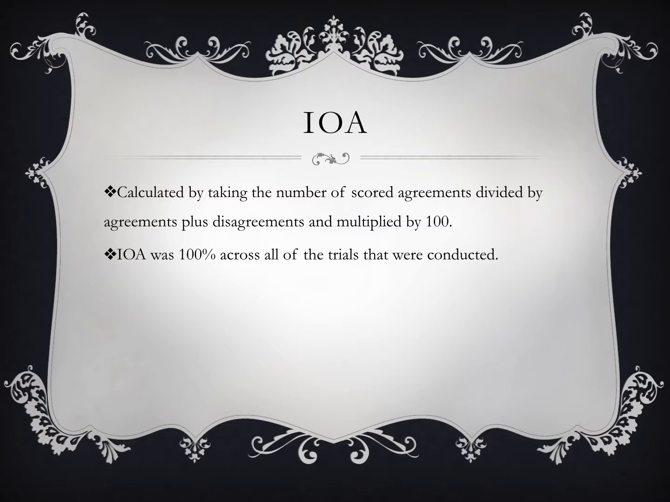IOA was calculated by taking the number of scored agreements divided by the agreements plus disagreements and multiplied by 100. IOA was 100% across all the trials that were conducted.